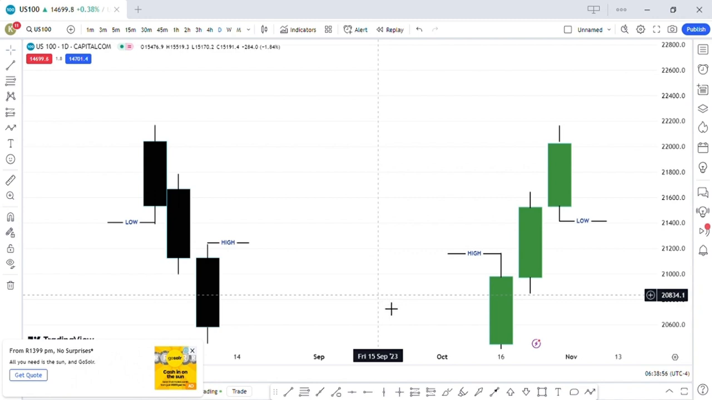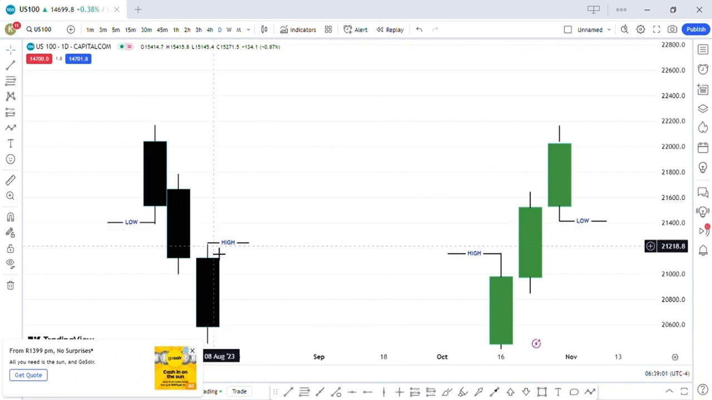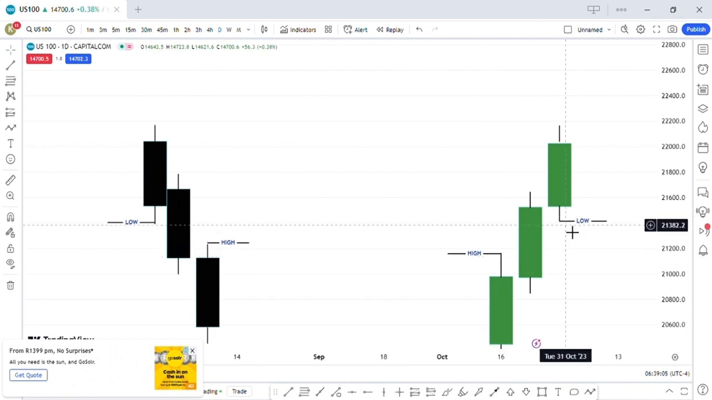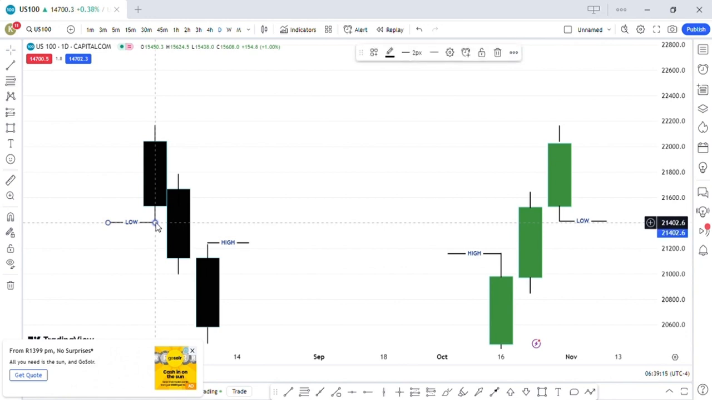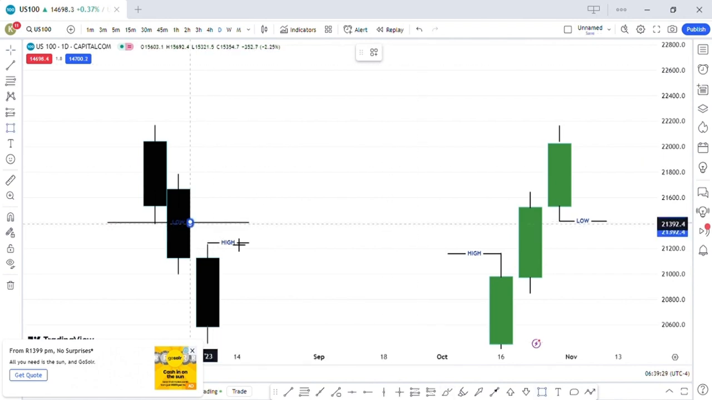A fair value gap is a three consecutive candle pattern whereby the first candle's low does not overlap with the third candle's high, or the first candle's high does not overlap with the third candle's low. If you take this low and extend it further to this side, we realize that there's a space in between, whereby the third candle's high does not go into the first candle's low, and the space in between them makes what is known as a fair value gap.